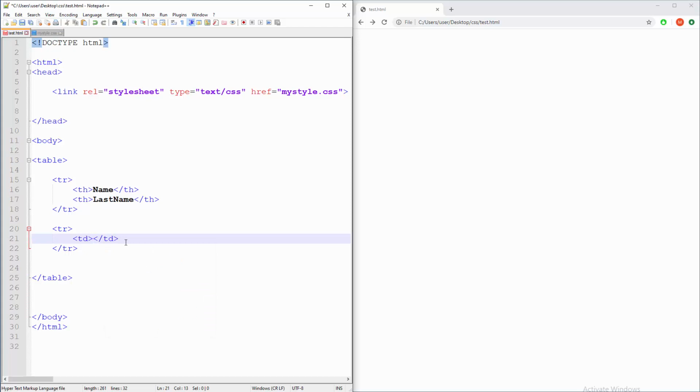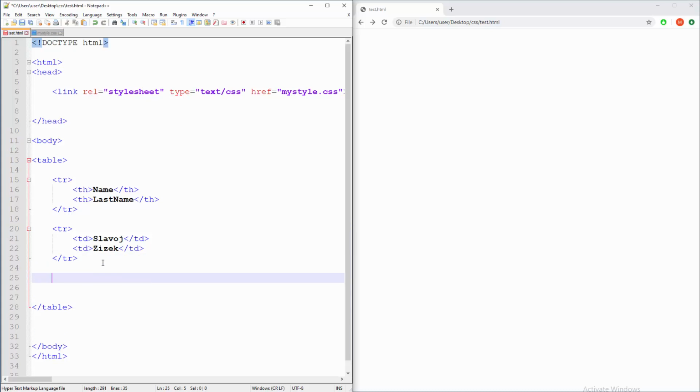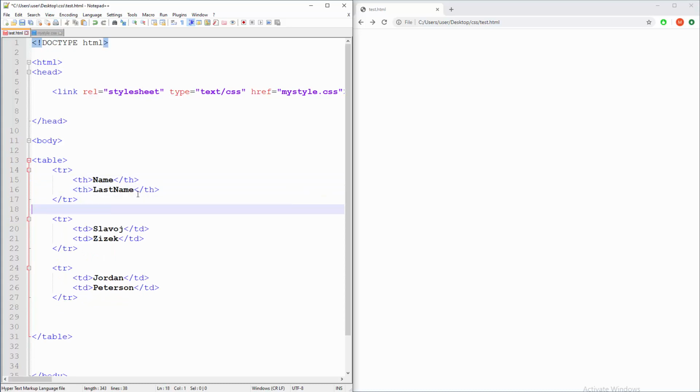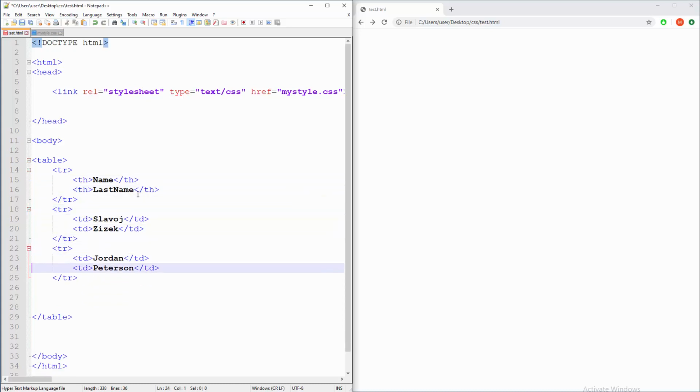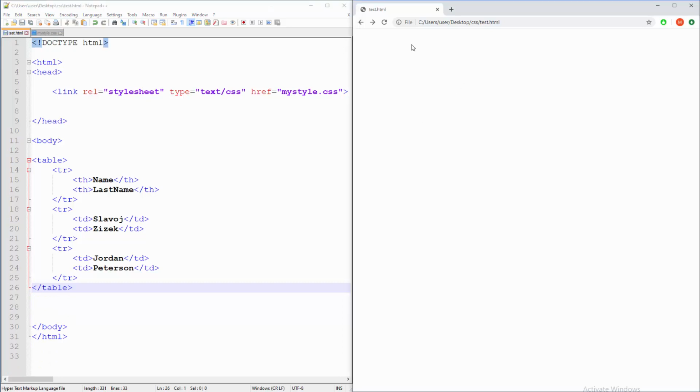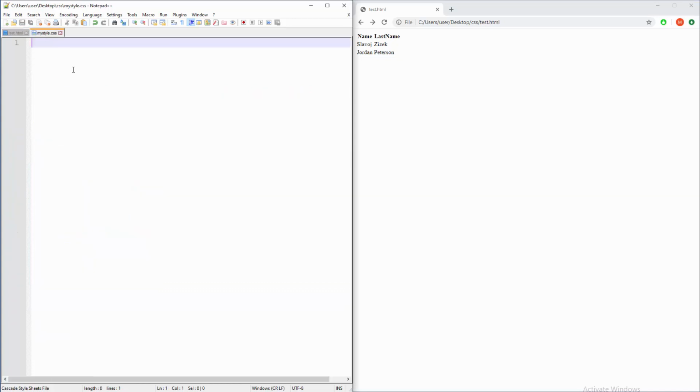Okay, so what about real names? Well, Slavoj, and guess what? Žižek. And if you don't know what I'm talking about, then search for Slavoj Žižek and Jordan Peterson, let's say. Jordan Peterson. Okay, so let me fix this code a little bit. Okay, save and refresh, and there you go. Very simple stuff. So let's target that table through CSS.